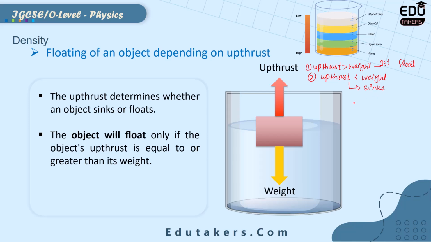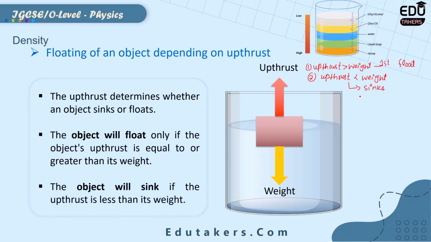I can simply say that if the magnitude of the upthrust is greater than or equal to the weight of the object, then this object will float in the liquid. But in the second case, if the upthrust is less than the weight of the object, then the object will sink.